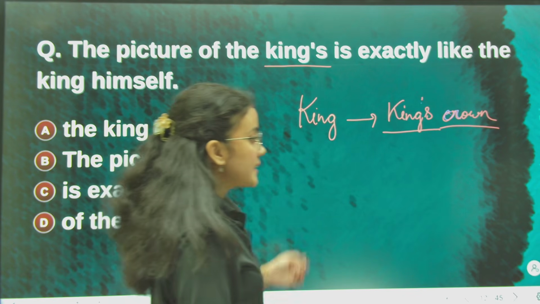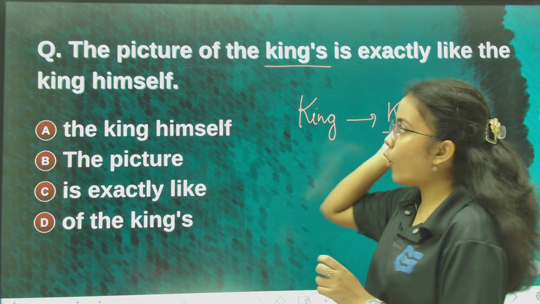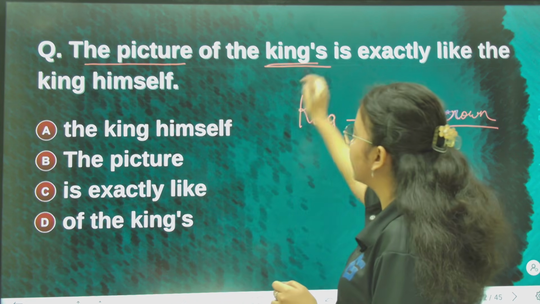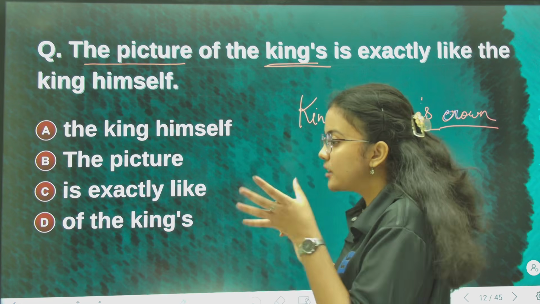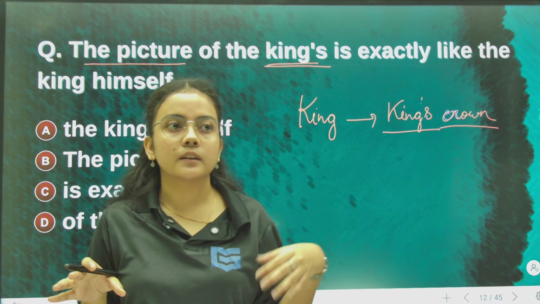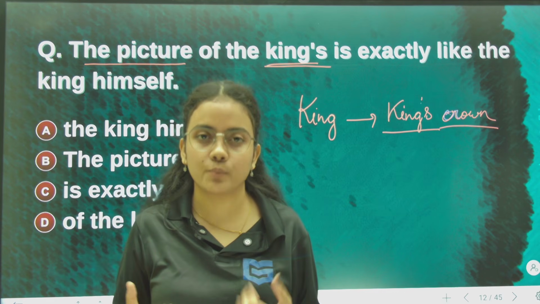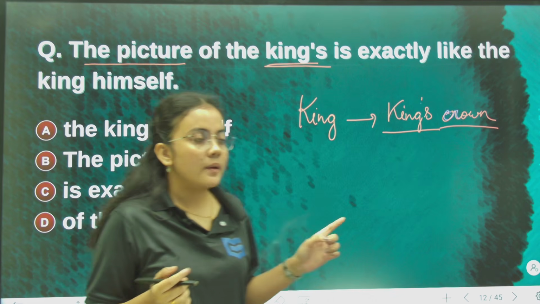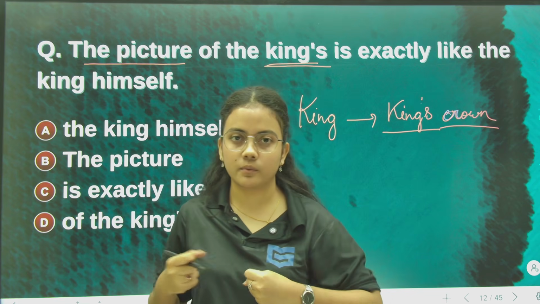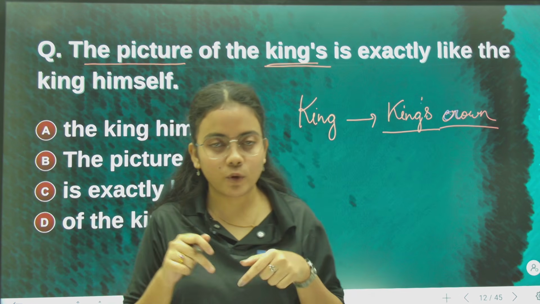But in this sentence we have the picture of the kings. Of the kings is trying to establish a relation between the picture and the king. It shows whose picture it is, who the picture depicts and represents: the king's picture. So it is not belonging, meaning the king does not own the picture, in the sense of the frame and the picture.